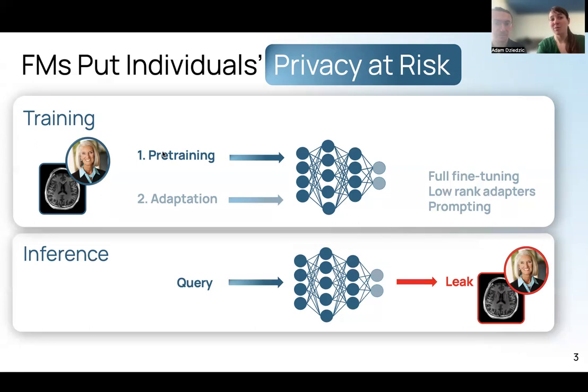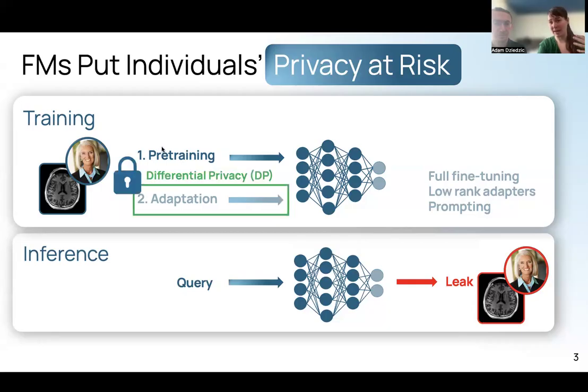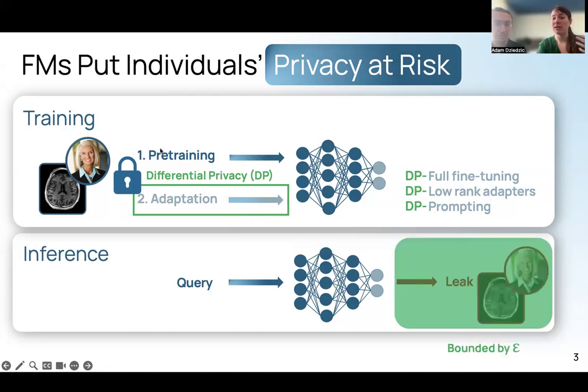So our community has been working on designing defenses that can protect the privacy by designing differentially private adaptation methods that turn basically the non-private methods into private ones. And with that, these methods ensure that in theory, the data from the adaptation only leaks up to a bound specified by the privacy guarantee epsilon.